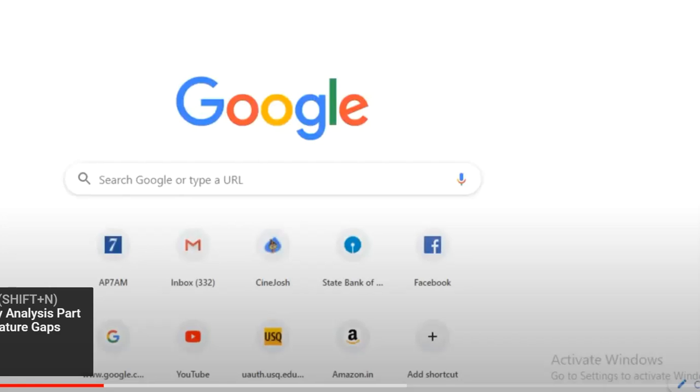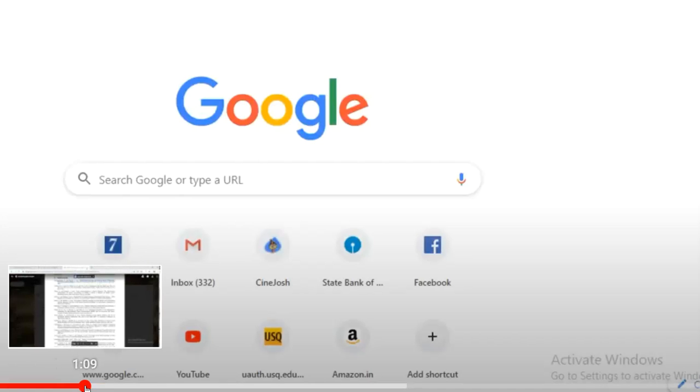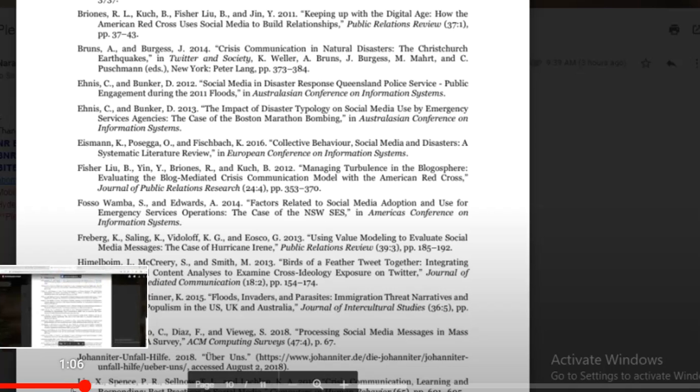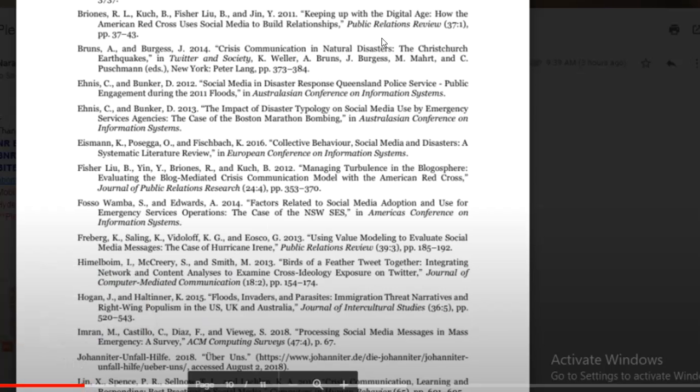However, it is important to identify one thing: the article you select must be a recent article. If you see here, most of the articles mentioned are within 5 years from today.